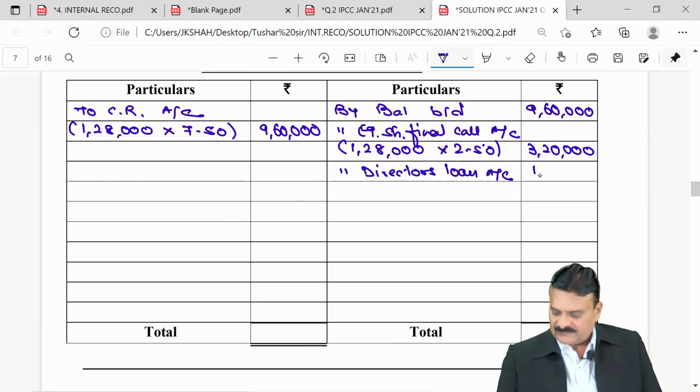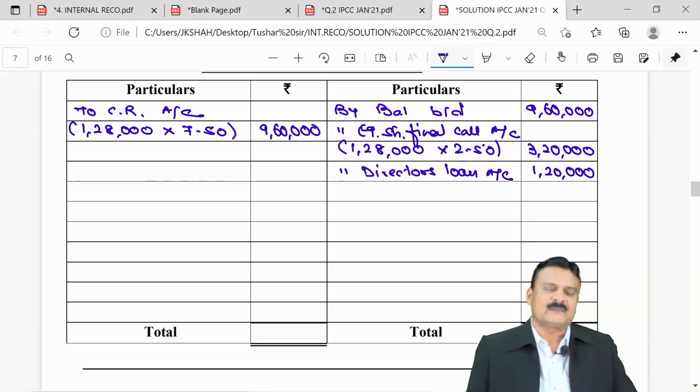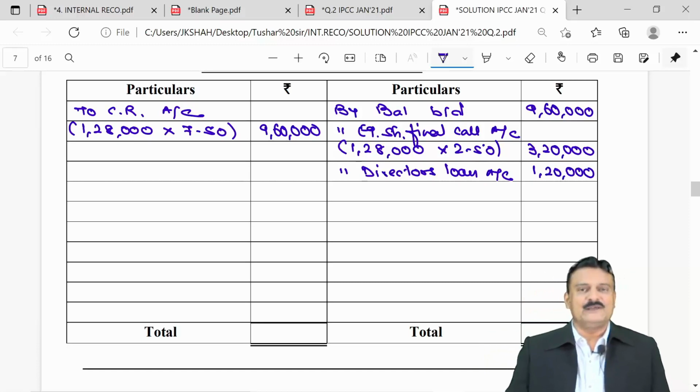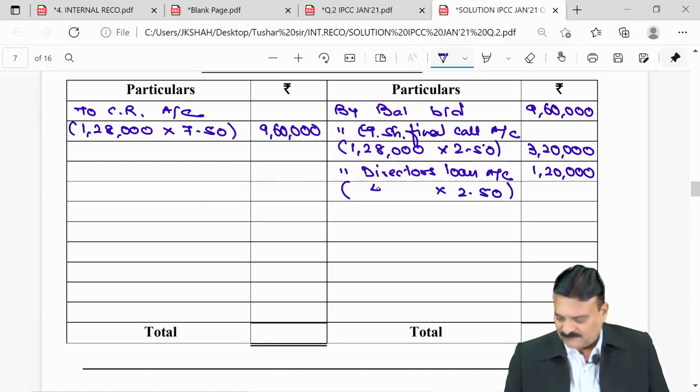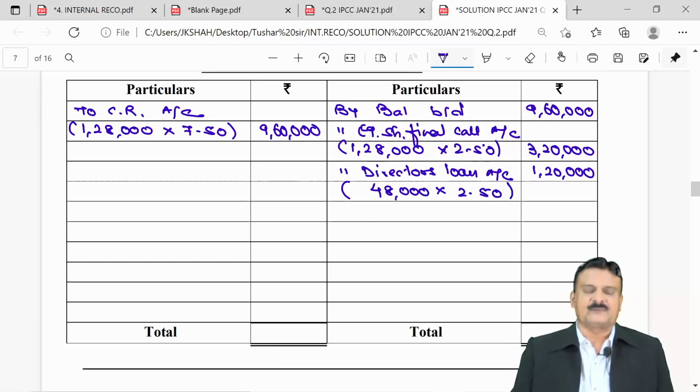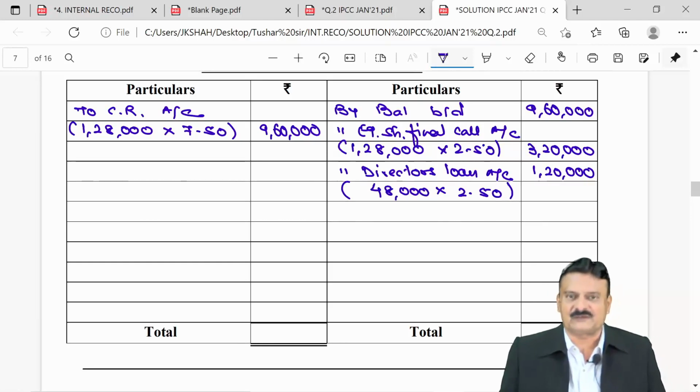Loan amount is 1,20,000. One share now is of only 2.50. So if I calculate number of shares we issue, 1,20,000 divided by 2.50. So number of shares our company must have issued to discharge director's loan is 48,000.